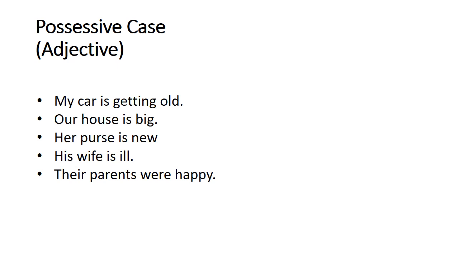Students, here is the possessive case. Possessive case is basically of two types: possessive adjectives and possessive pronouns. These sentences are here for you with possessive adjectives. My, our, her, his, their are called possessive adjectives. They are used with a noun. Before any noun we use them, and they don't come at the end of the sentence. They come normally at the start or before any noun to show their relationship with the noun.